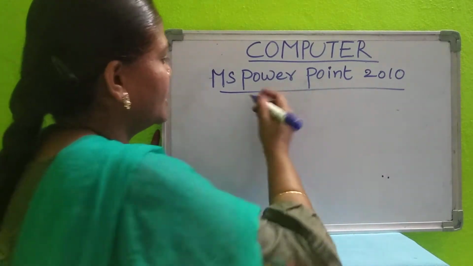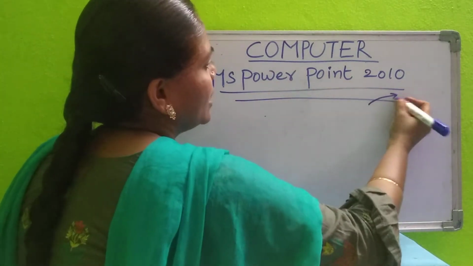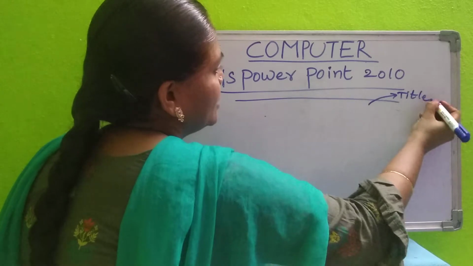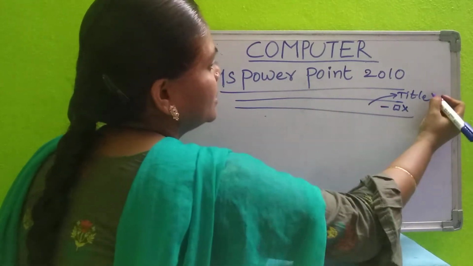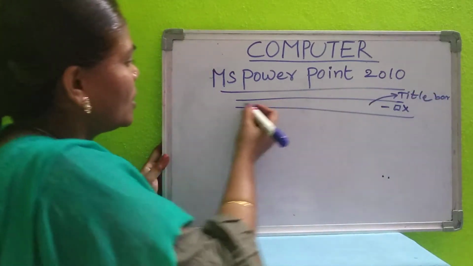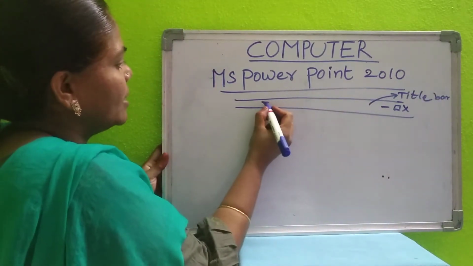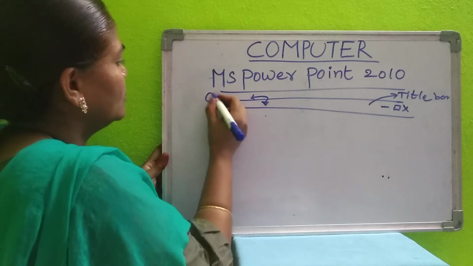There you see the first one is the title bar. On this title bar we have three buttons: minimize, maximize and close buttons. Isn't it? This is the title bar. So on this we have the quick access toolbar here. Quick access toolbar.